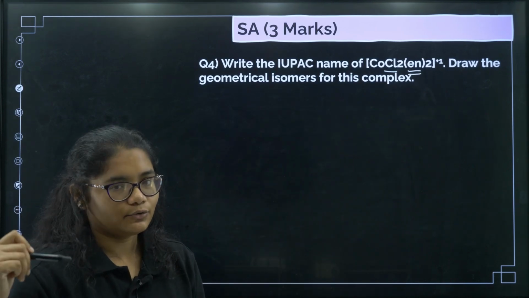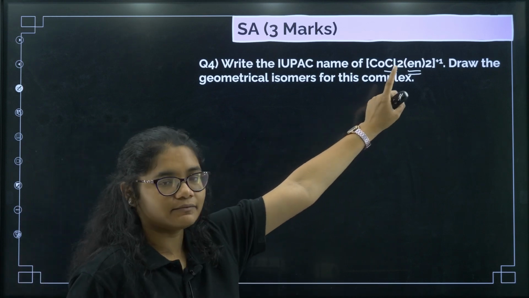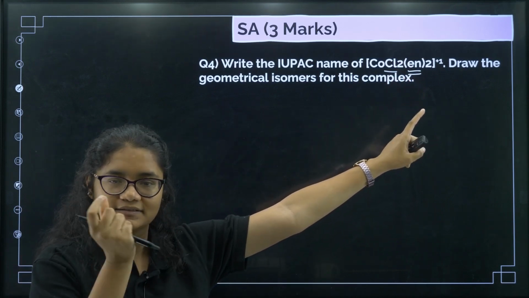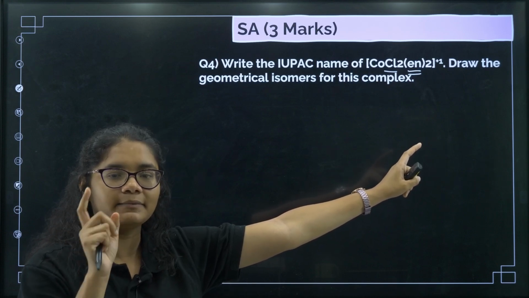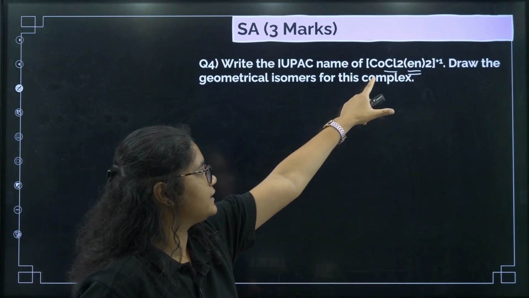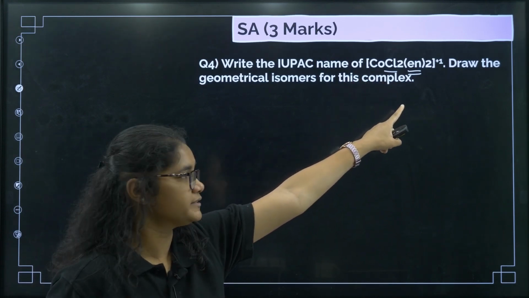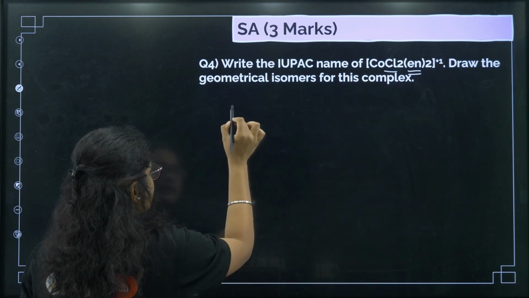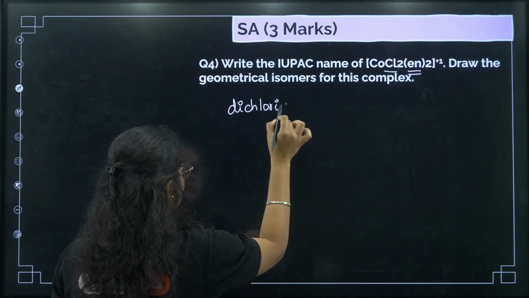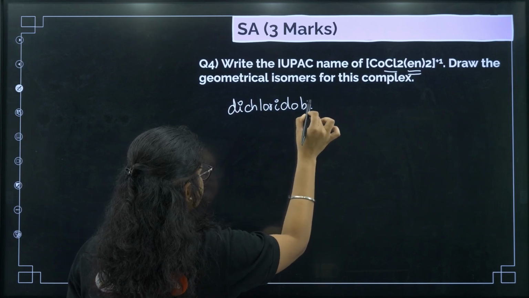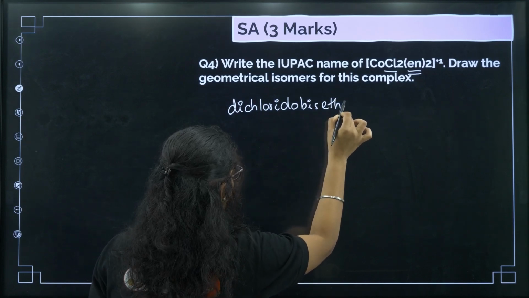Bis(ethane-1,2-diamine), right. So this is starting with letter E, not B, okay. Bis is a prefix that is used to denote the number, but the ligand name is starting with E, and here it is starting with C. So this one will come first, and we have 2 chlorines, so I can write dichlorido, okay, then bis, then ethane